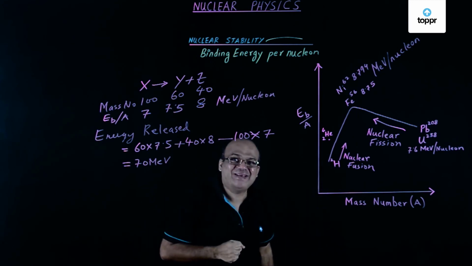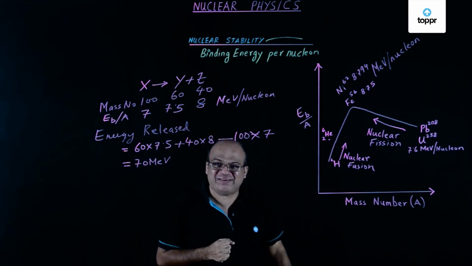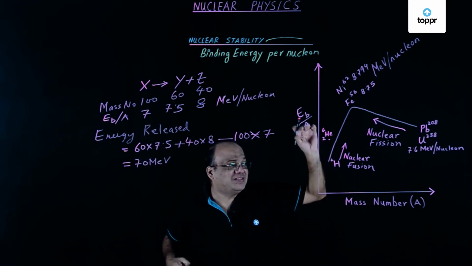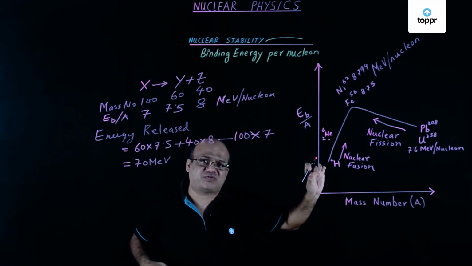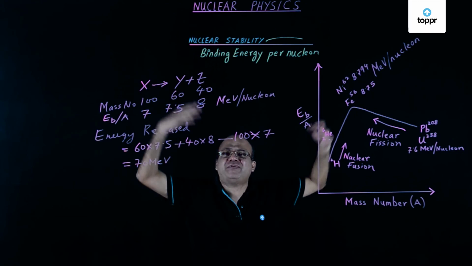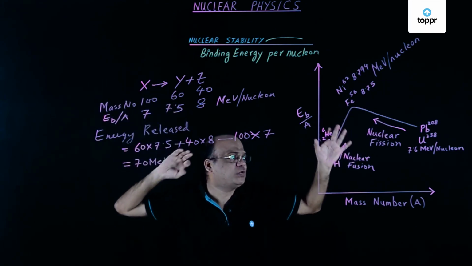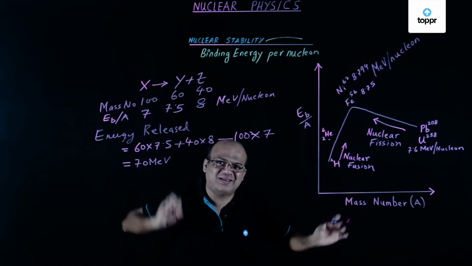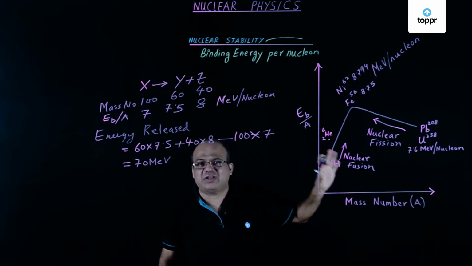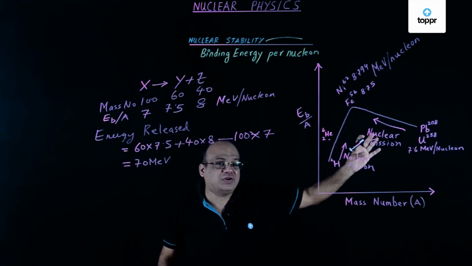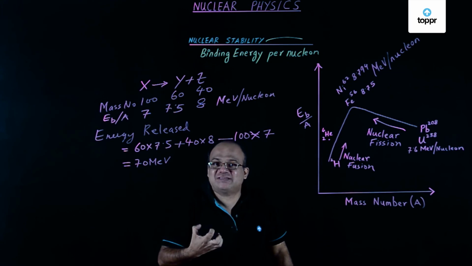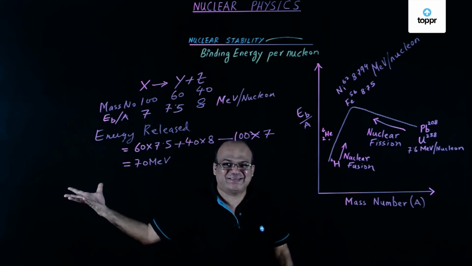If one of you builds a controlled nuclear fusion reactor, you will definitely get a Nobel Prize. Because this will be a very good source of clean energy. You can get almost an infinite amount of energy from this nuclear fusion reaction. And the products of this nuclear fusion reaction are not dangerous. Products of nuclear fission are dangerous. That's why people have some apprehensions about nuclear reactors.